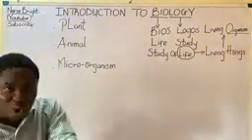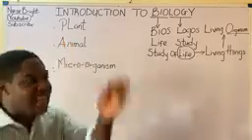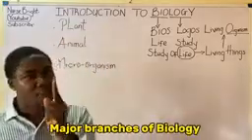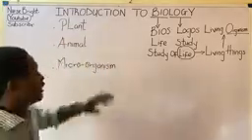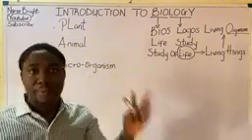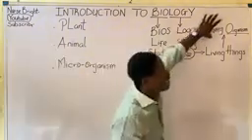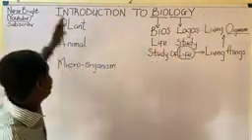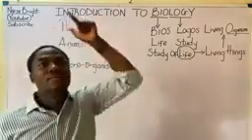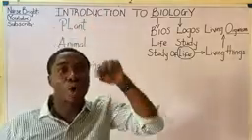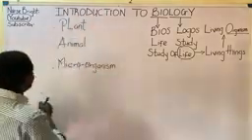This now brings us to understand the major branches of biology. Please listen carefully. Biology has different branches. The living organisms, which we now broadly divided into three groups, form the three important branches of biology. Now this must be noted.